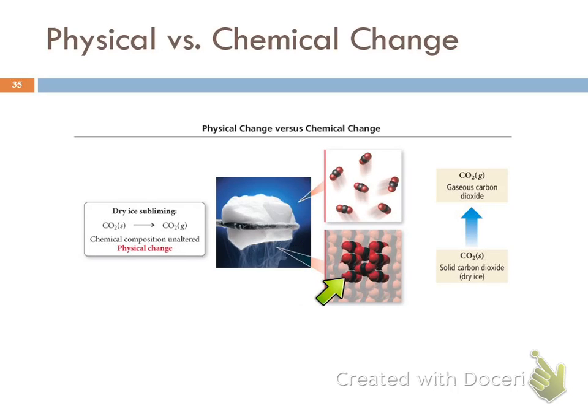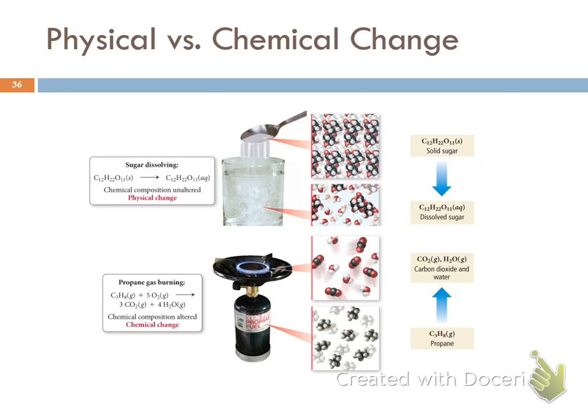So is this chemical change or physical change? It's a physical change. You should be able to get that because it says physical change right there, but it's an example of a physical change. Anytime you change the state, you melt it, you evaporate it, you freeze it, any of those state changes are physical changes. Sugar dissolving. You put some sugar into water and you mix it up, it seems to disappear, right?